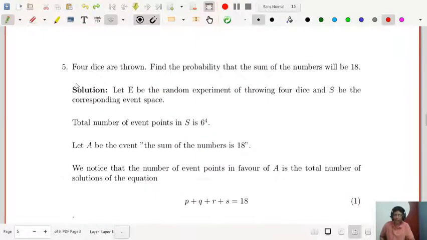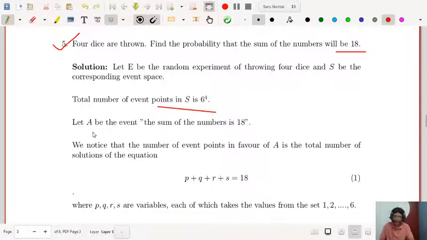4 dice are thrown and find the probability that the sum of the numbers will be 18. So there are 4 dice. So your event points, that is the sample space, will be 6 to the power 4 event points. It is explained here, and let A be the event that the sum of the numbers is 18.